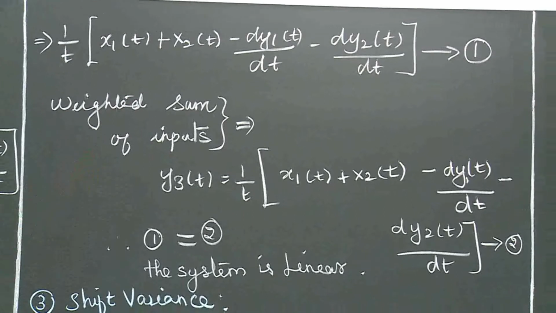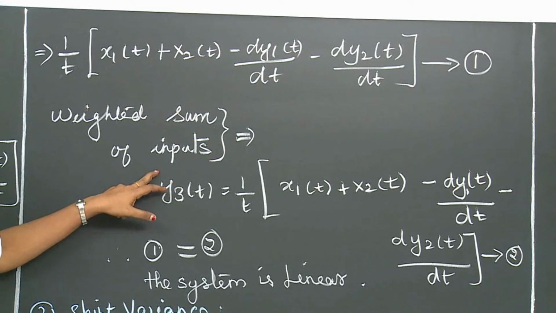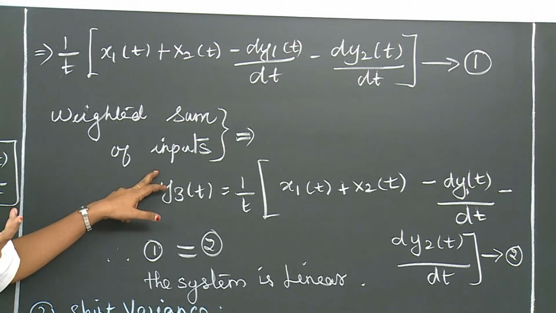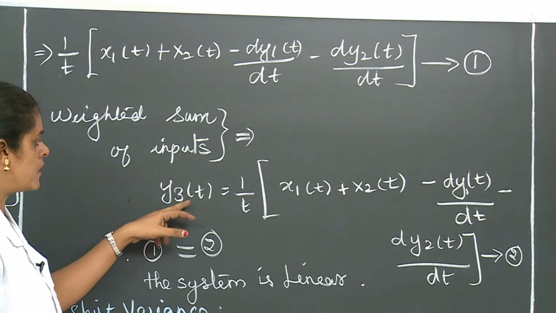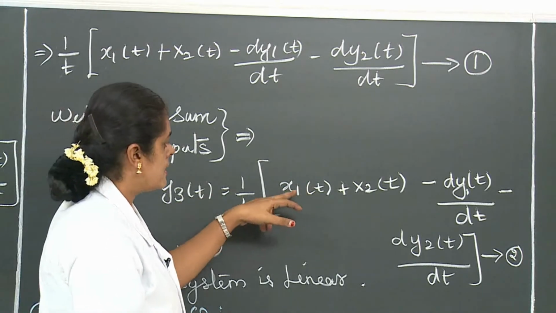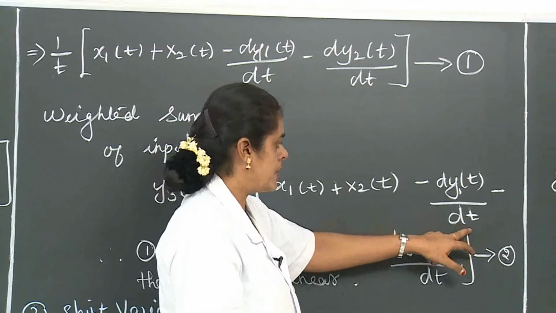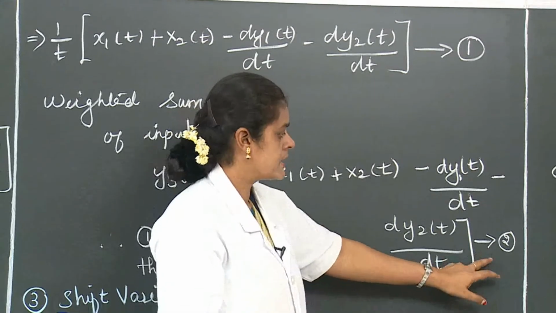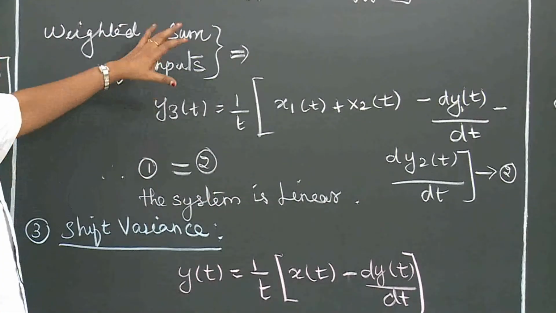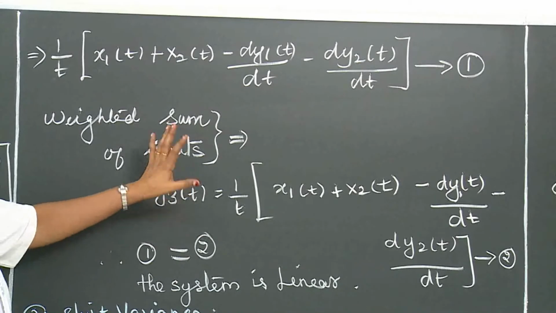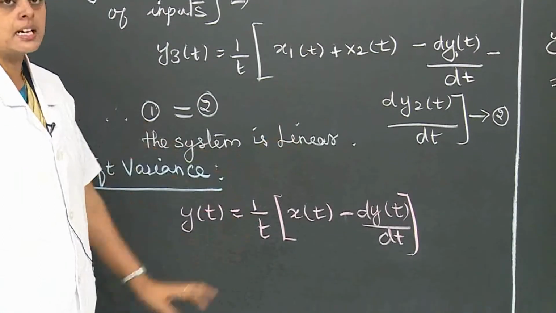Next we move to the right hand side, the weighted sum of inputs. The input is x1(t) + x2(t), and we take another output y3(t) = (1/t)·(x1(t) + x2(t)) − dy1(t)/dt − dy2(t)/dt. This is equation number 2, the right hand side. Comparing 1 and 2, we observe both equations are equal, so the system is a linear system.